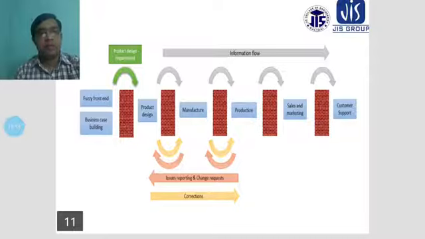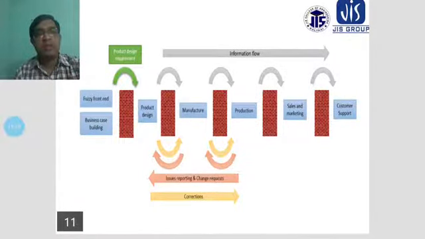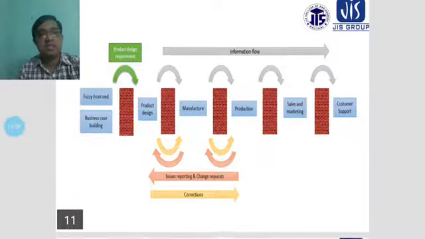After completing the mass production comes sales and marketing, and before sales and marketing, quality assurance is required. The quality assurance certificate will be given to the product, stating this is a good or best quality product and there are no defects in the process. After that, packaging will be done.